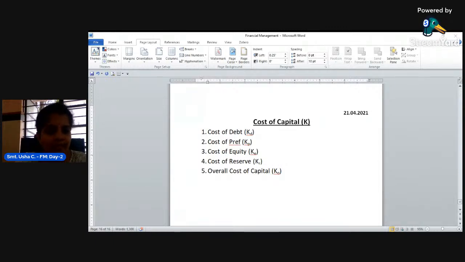So for this we need to know the formula for calculation of cost of capital. The first one is cost of debt, denoted as KD, and cost of debt is equal to I into (1 minus T) divided by 100 multiplied by 100. What is this I here?